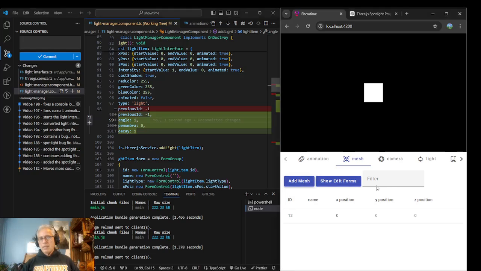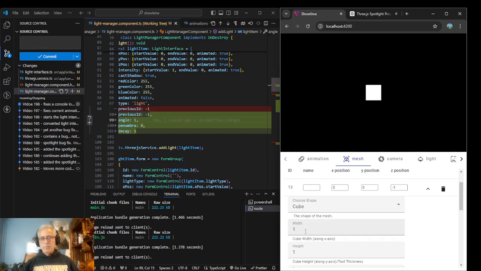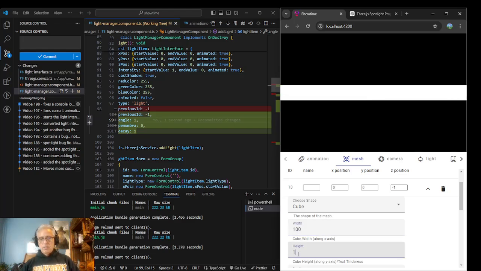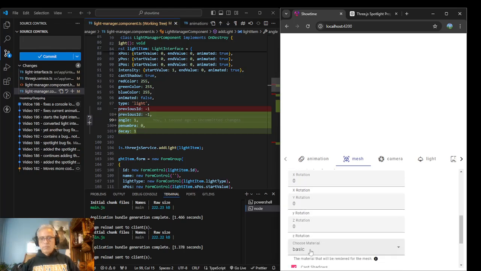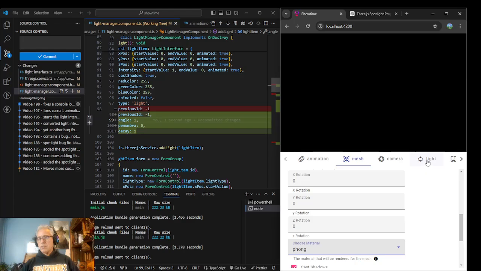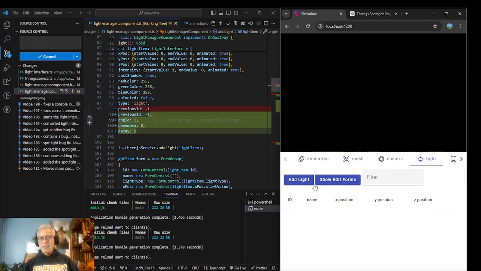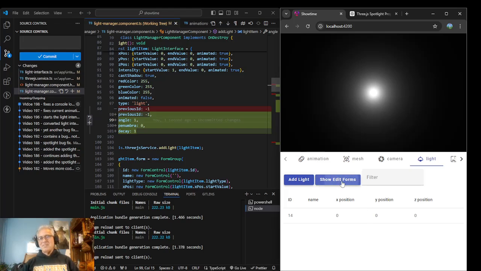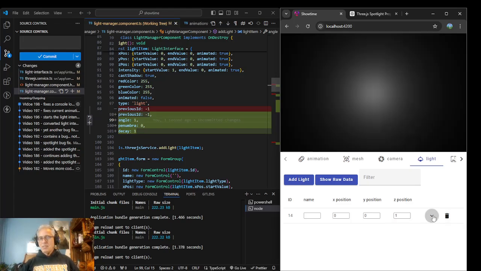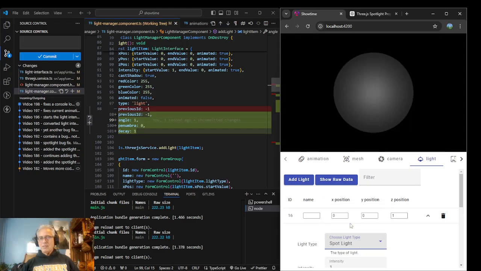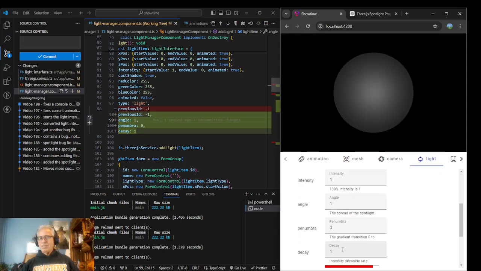Okay, so we'll go ahead and add our mesh. We'll move it to -1, and we'll make it wide and tall. We'll make it Phong, and then go back to the light. Come to the light. I swear I've done that joke so many times now. Move that out to 1. Convert it to a spotlight, and then let's change decay. So it did seem to get smaller.